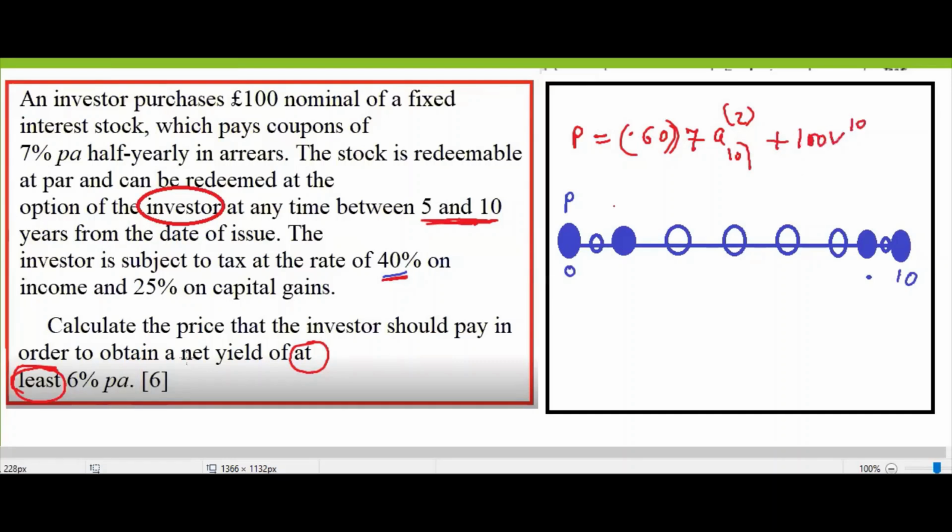There is a capital gain tax also, 25%. So if there is a capital gain, yes, there is a capital gain, so you have to pay 25% tax here. So 25% on capital gain.